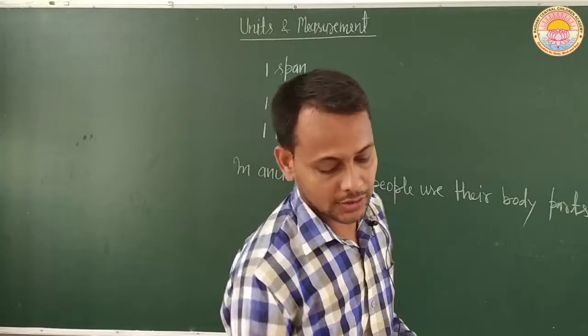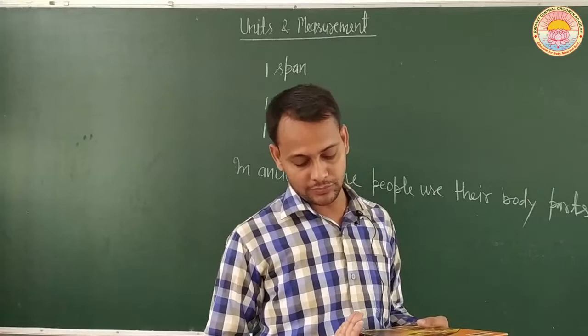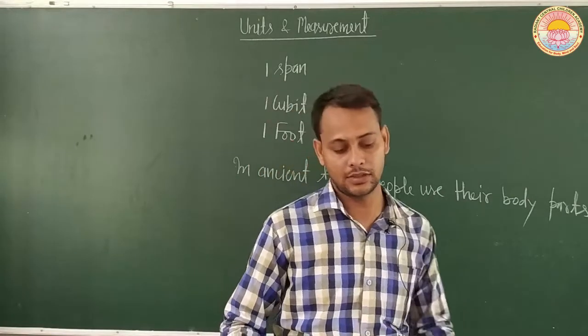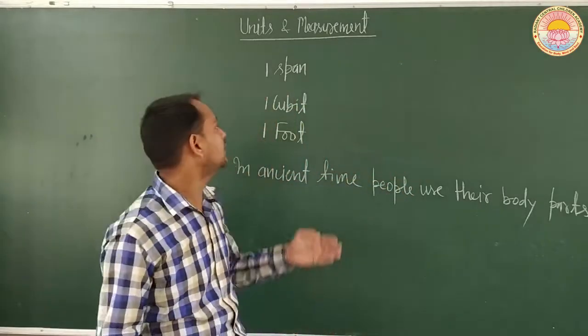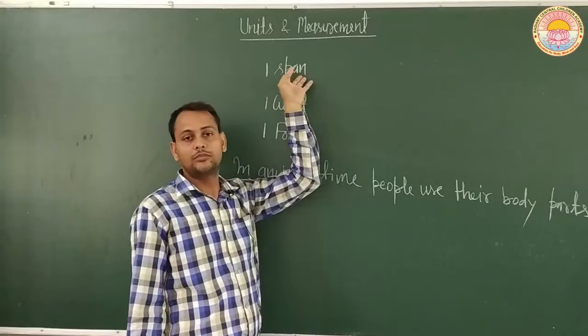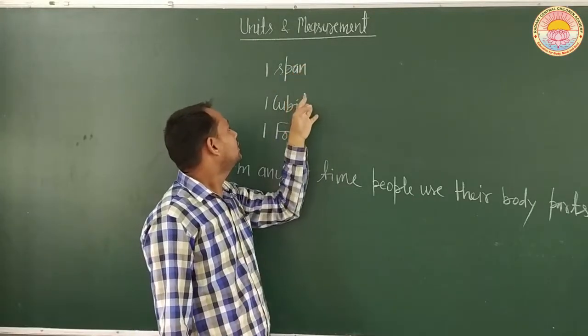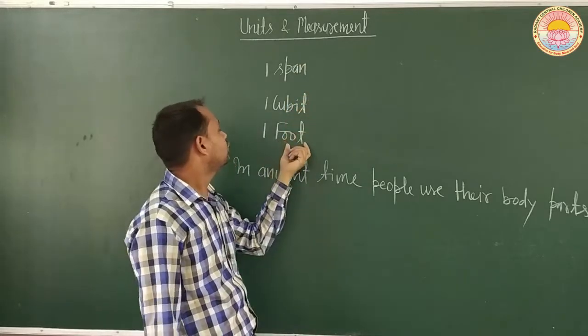Or we can measure other objects like this: 1 four-finger, 2 four-finger, 3 four-finger, greater than 3 four-finger. Similarly, if the length is less than 1 span, we can measure in 4 fingers. If the length is greater than 1 span, then we can measure in cubit, and we can also measure in foot.